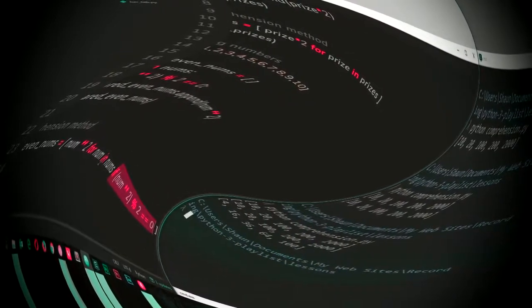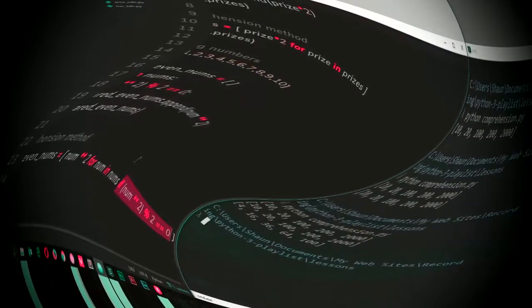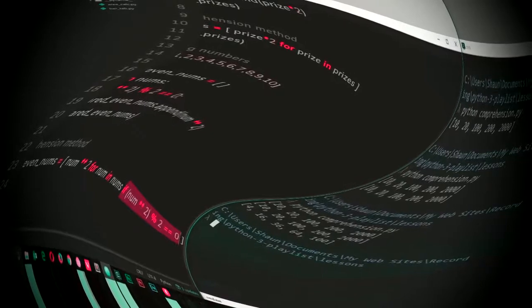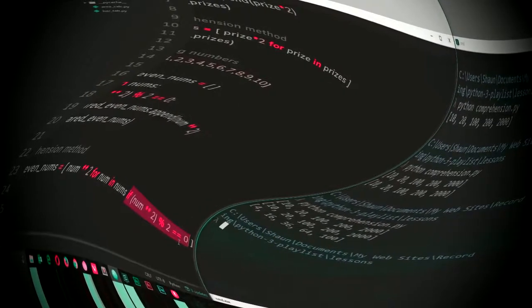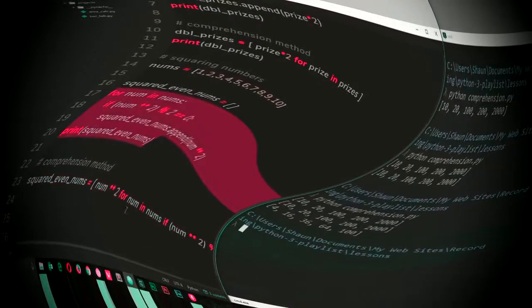So we add what we want to add to the list first of all, then what we're cycling through, and then any conditions. So if we want to add a condition to what we add to this new list, then we can add it right there. So right here we're saying we're only adding numbers from the original list if that number squared modulus 2 is 0. Make sense? So this is exactly the same now as this dude right here, but again, one line.